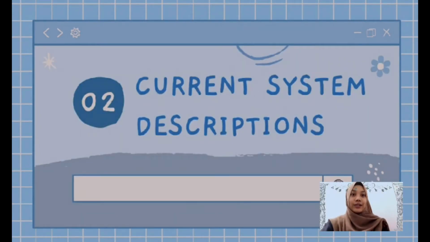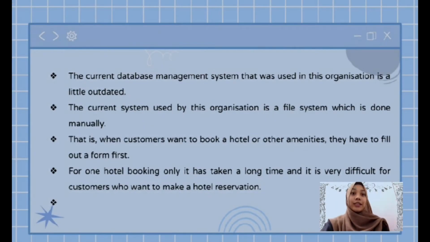Next is current system description. The current database management system that was used in this organization is a little outdated. The current system used by this organization is a file system, which is done manually. That is, when customers want to book a hotel or other amenities, they have to fill out a form first. For one hotel booking, it takes a long time, and it is very difficult for a customer who wants to make a hotel reservation.